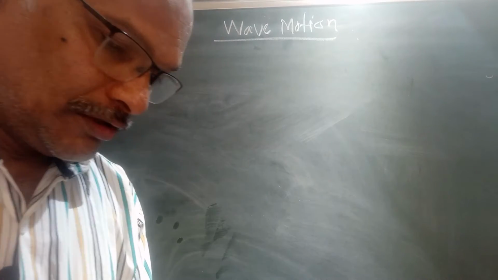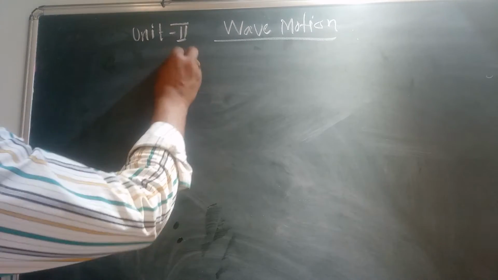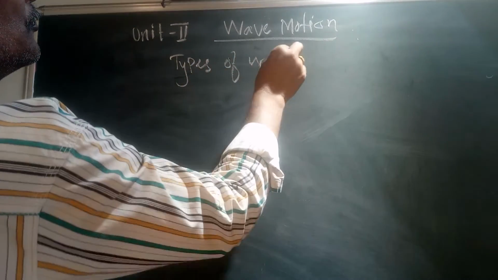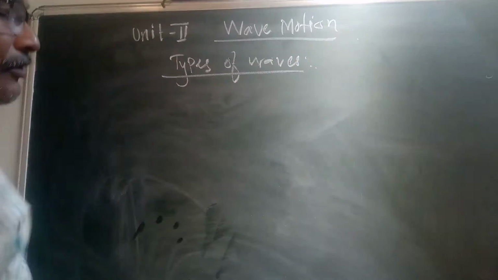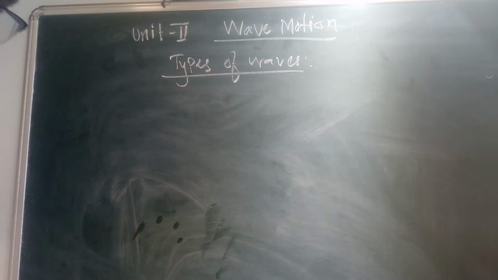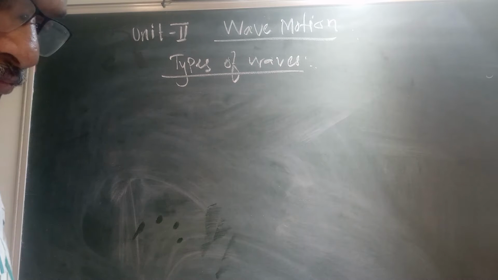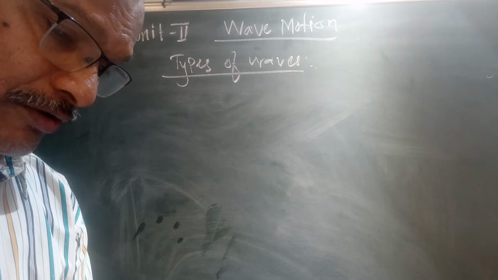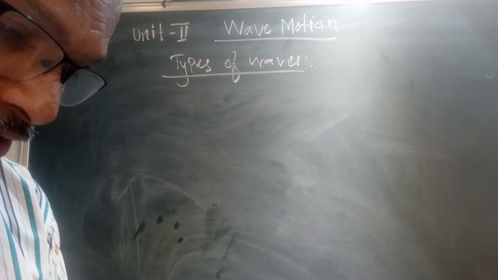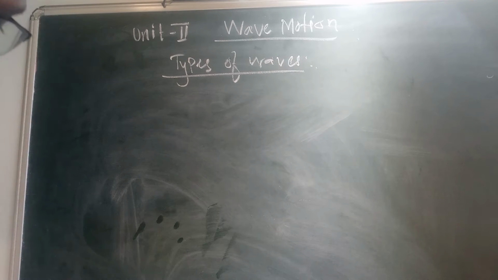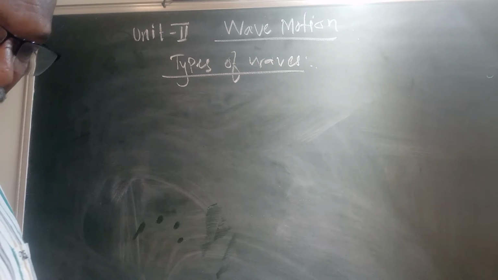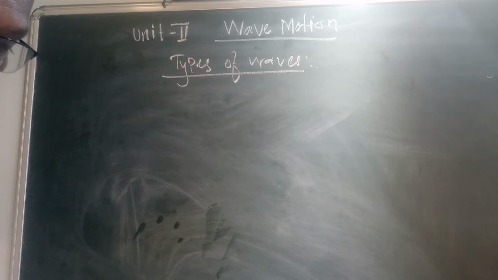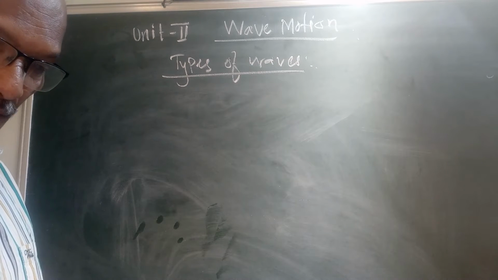Now the types of waves. Here broadly, wave motion is a disturbance that propagates through the medium by the repeated motion of particles in the medium about their mean position.